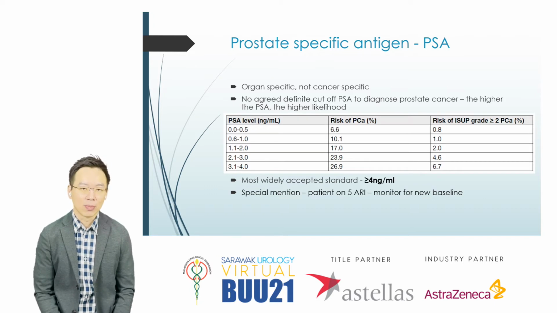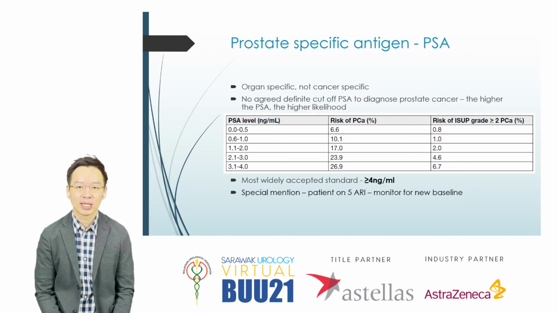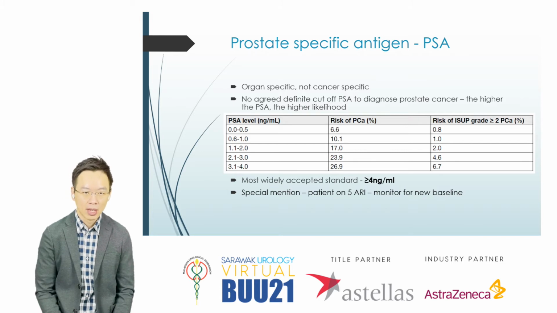But there's a caveat on PSA. PSA is actually organ specific, it's not cancer specific. So it's not necessary that elevated PSA is 100% prostate cancer. So we need to be careful on this, and there's no agreed definitive cut-off PSA level to diagnose prostate cancer because PSA can be elevated at 6, 7, but the patient probably has prostatitis or just benign prostate enlargement. But from this table, you can see the higher the PSA level, the higher the likelihood of prostate cancer. So the most widely acceptable cutoff for prostate cancer we use is actually 4 nanogram per ml.